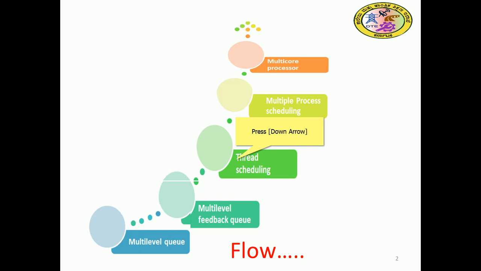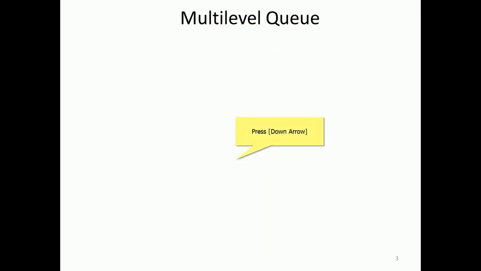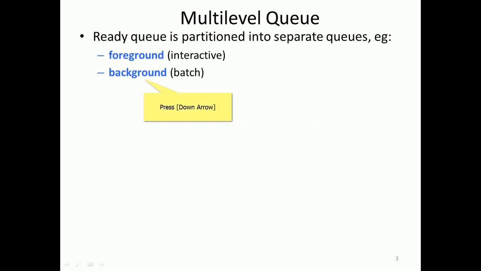Now let me see what a multi-level queue is. The ready queue is partitioned into separate queues. You can recall our diagram: once a process is born, it is new and comes to the ready queue. There the ready queue will be partitioned into separate queues, one foreground queue and one background queue. The foreground will be interactive and the background will be batch. So these two queues, foreground and background, will be there in the ready queue.